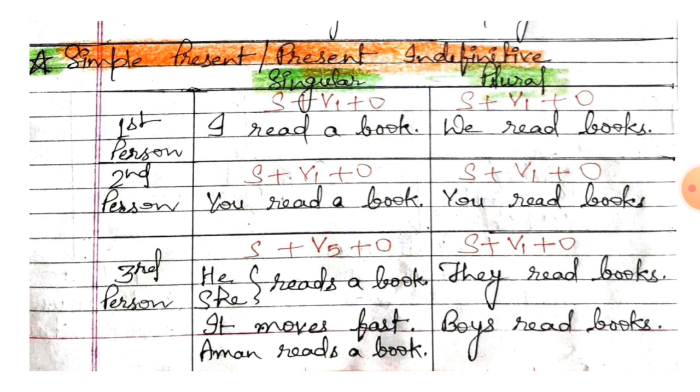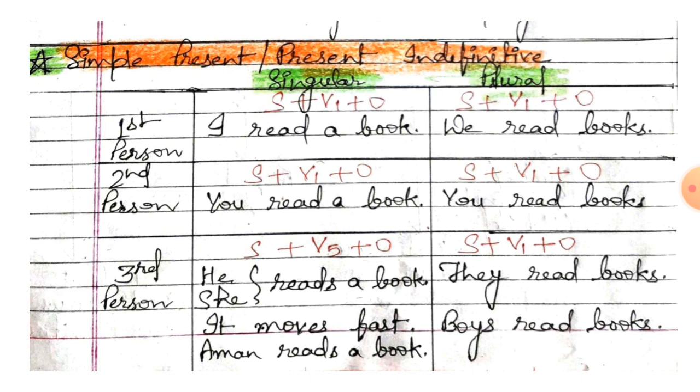Second person, you in singular and you again in plural. Third person, what are the subjects? He, she, it or any singular name. And in plural, they and any plural thing like boys, girls, etc. So student, where have we used V1?